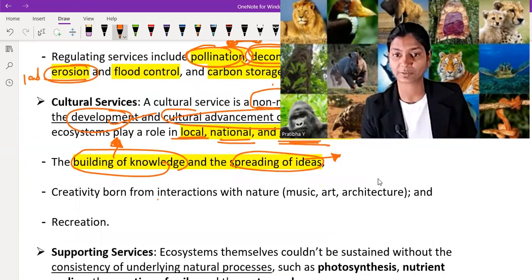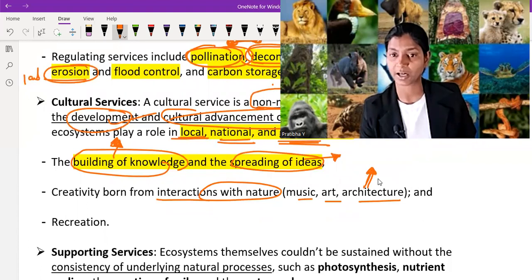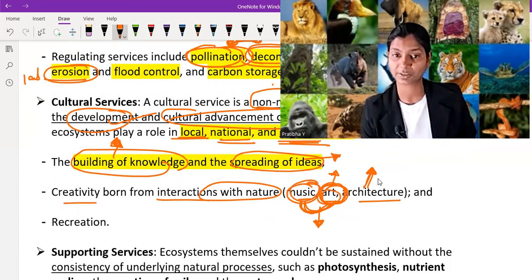Creativity born from interaction with nature, like music, art, architecture. We build any architecture, we get inspired from nature. Art, we pay attention to nature, and different arts and music automatically come to our mind, or we get inspired from nature for creating music and art. So creativity is born from interaction with nature.